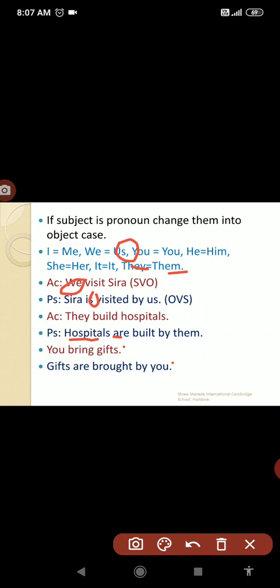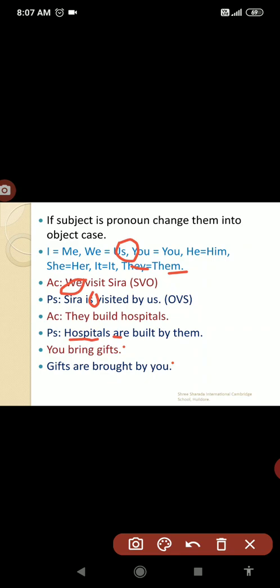You bring gifts. You is a subject, bring is verb, gifts is object. Gifts, see, it's a noun, a plural noun. So for plural, which is the suitable auxiliary: is, am, are? Already we know that for the plural we have to use are.